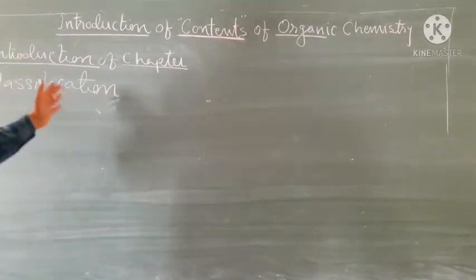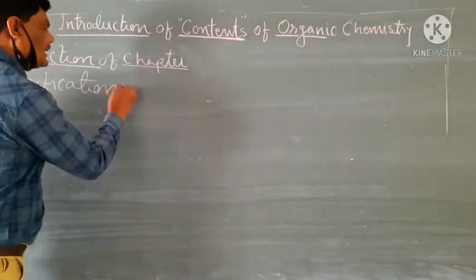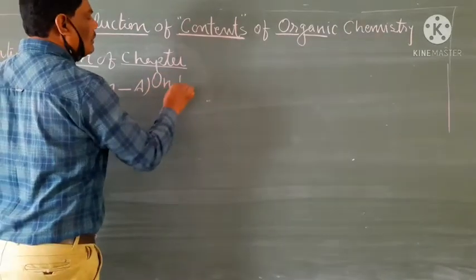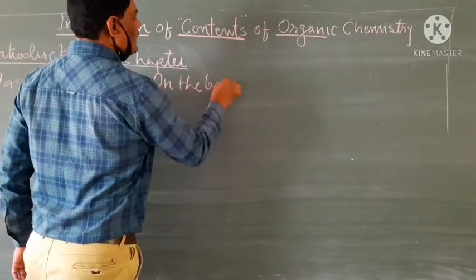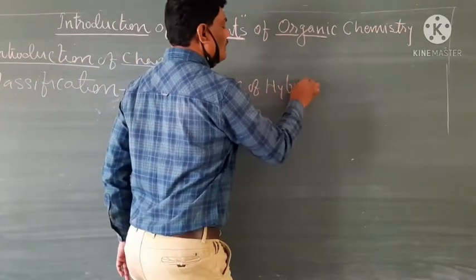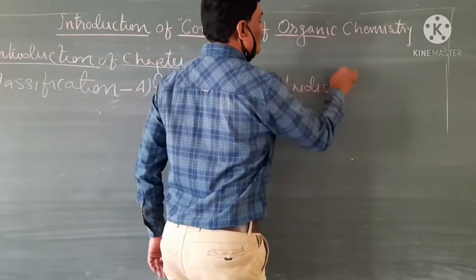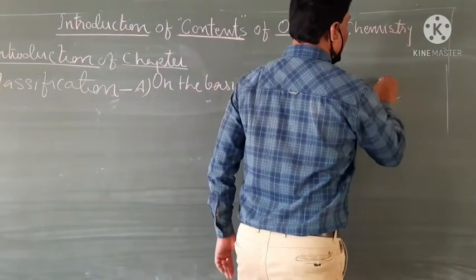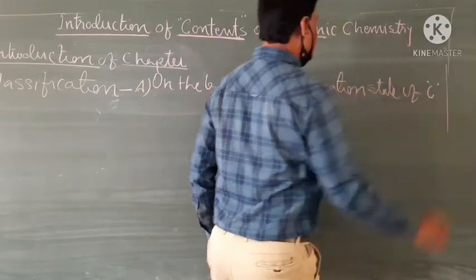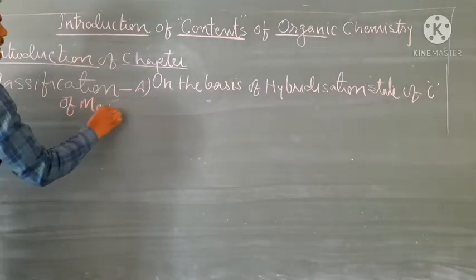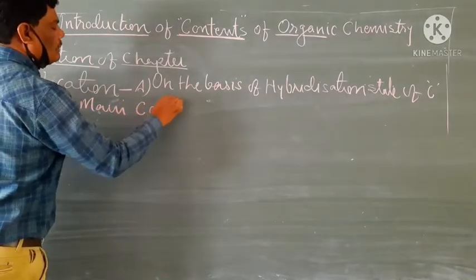Okay, like we can classify the substance on the basis of hybridization state of carbon of the main carbon chain.